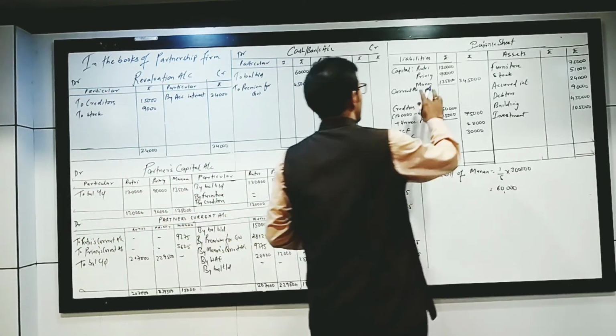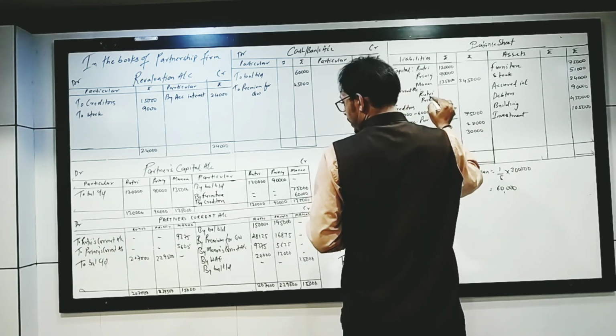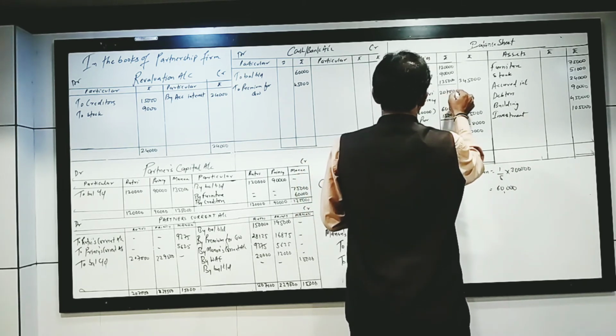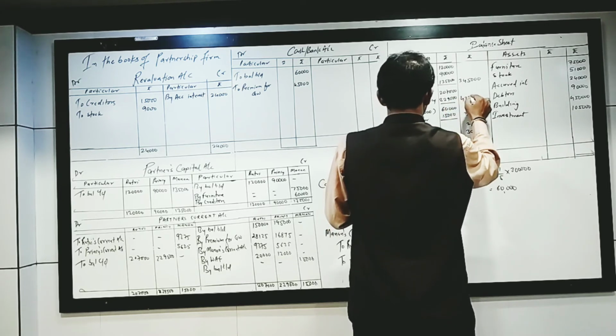So, on the liability side, current account, Prithvi and Premsi: 2,07,000 and 2,29,500. Adding this up, we got 4,37,000.